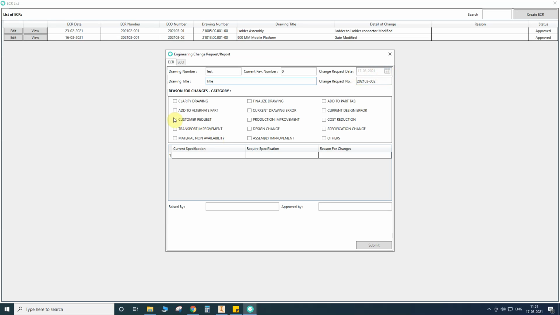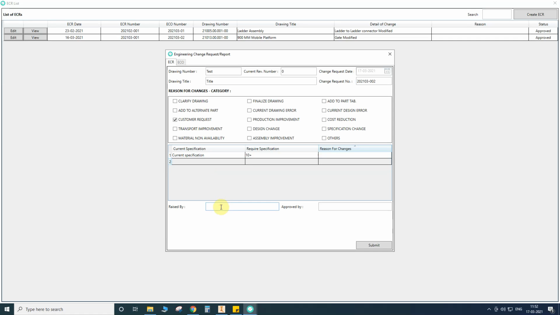Here is the customer request, then current specifications; they can type anything as the current specification. Required specification will be 10 mm plus. They can type as per their own needs. For reason for change, they need to type the reasons, and if you want to add further you can.